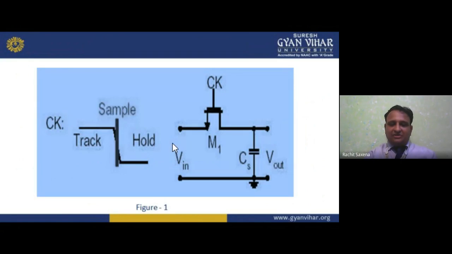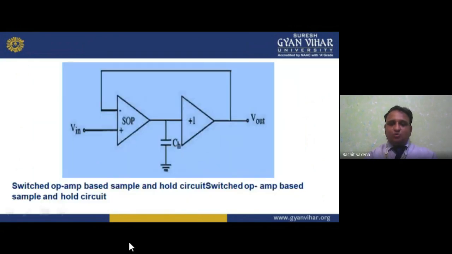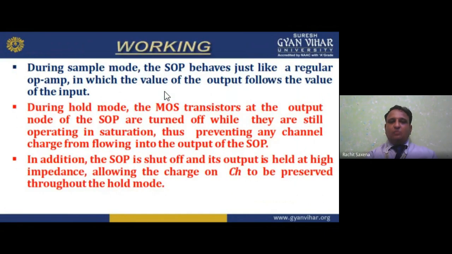Here we again have the SOP, the integrator in the op-amp base, the holding capacitor and Vout. Both are used for sample and hold circuits. I hope you understand.